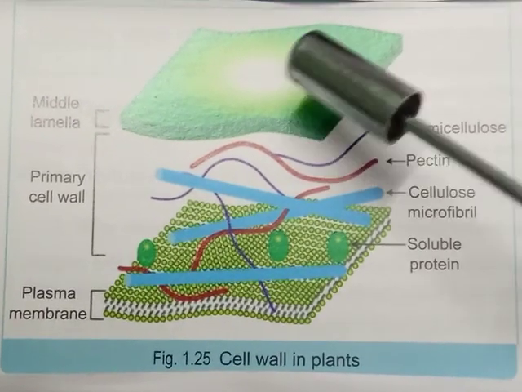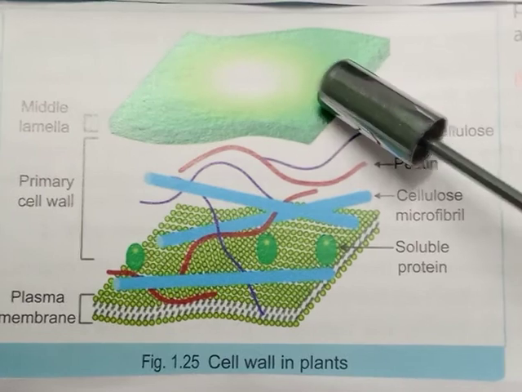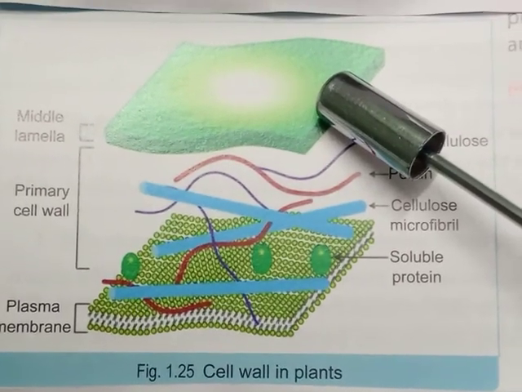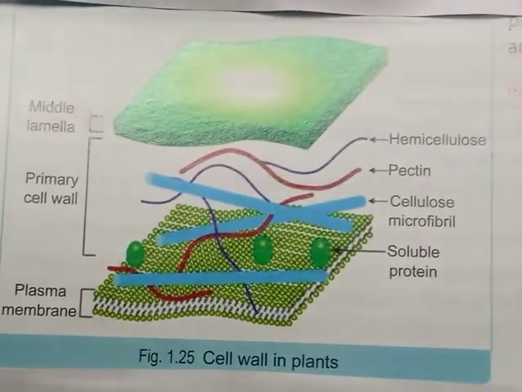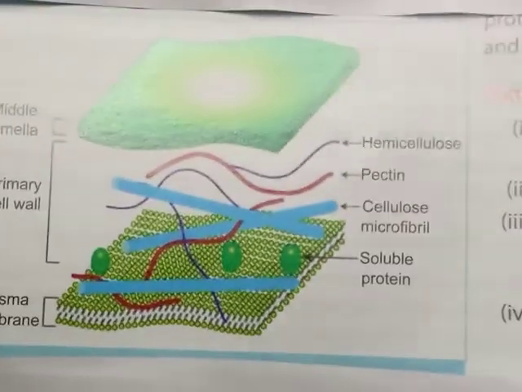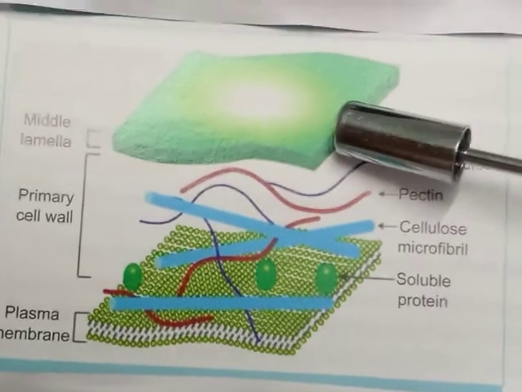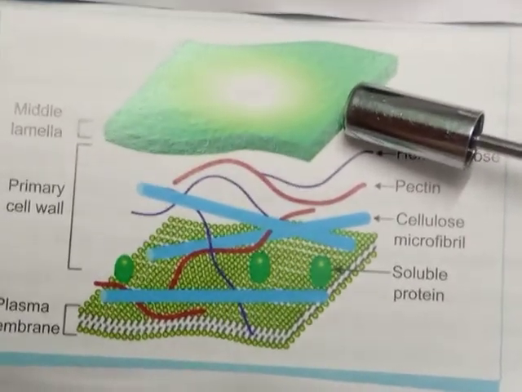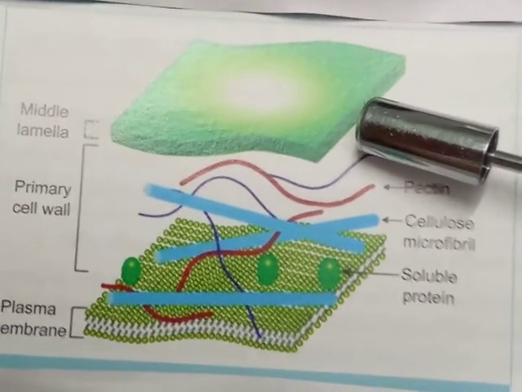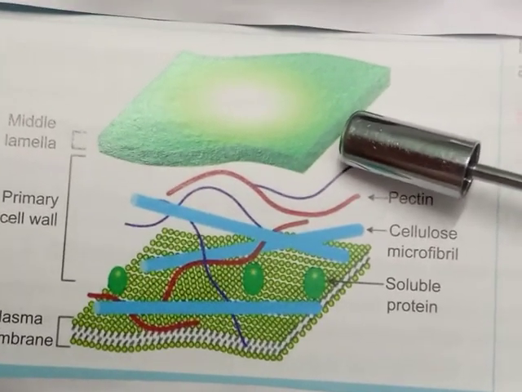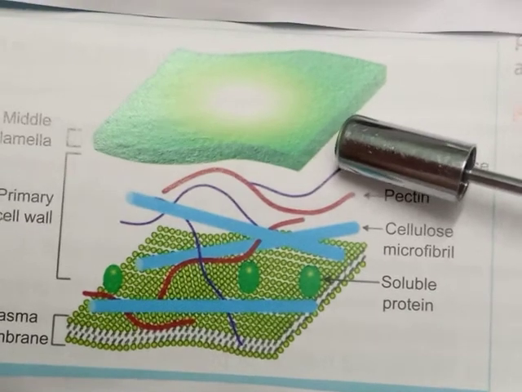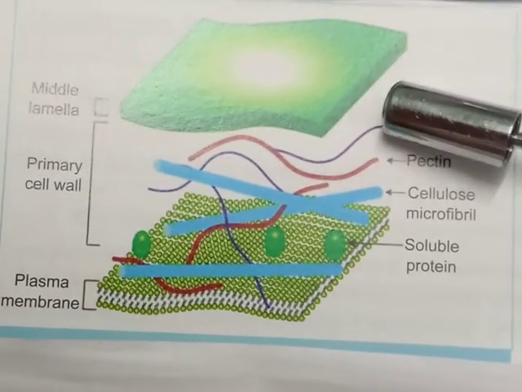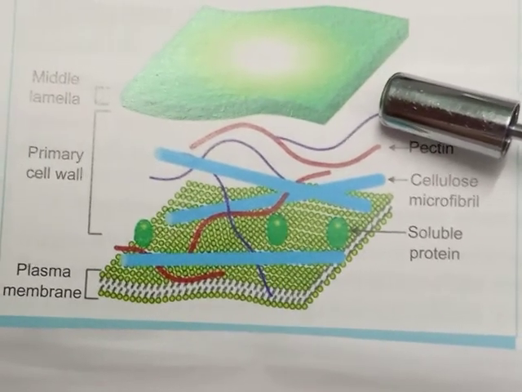It cements the cell walls of two adjoining cells together. The middle lamella is absent on the outer side of the surface cells, and the middle lamella along with the cell wall is traversed by plasmodesmata, which connect the cytoplasm of neighboring cells.